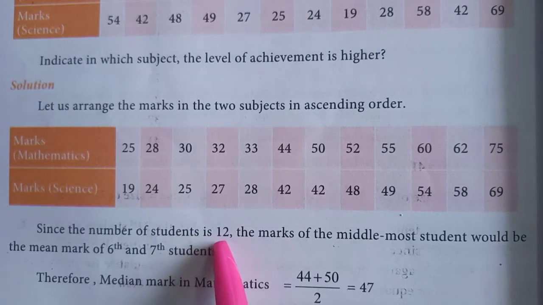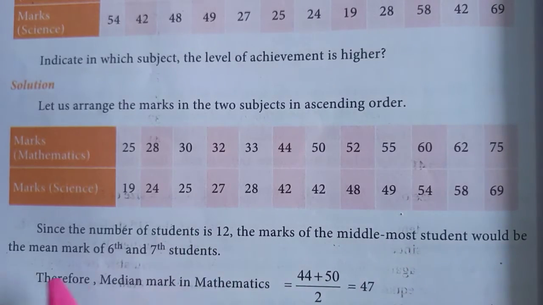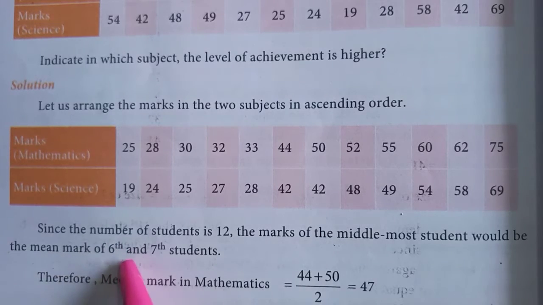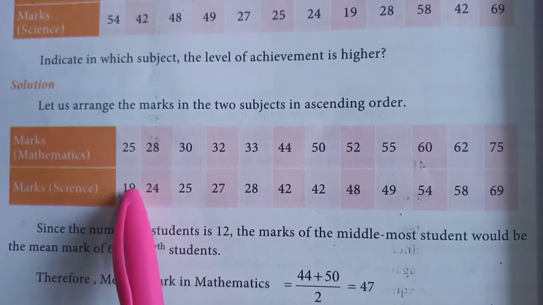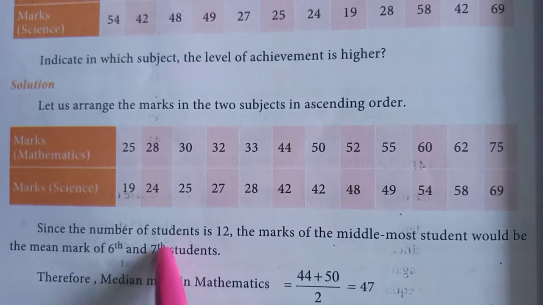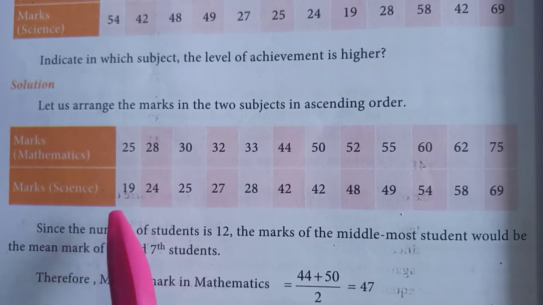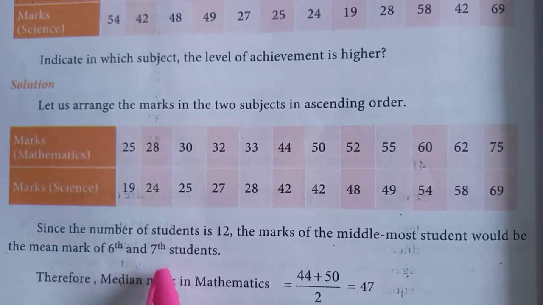Since the number of students is 12, the marks of the middlemost student would be the mean mark of the 6th and 7th students. 12 is an even number, so you have to choose the 6th and 7th values, that is the average of the n by 2 th value and the n by 2 plus 1 th value. So 12 by 2 is the 6th, and 12 by 2 plus 1 is the 7th.